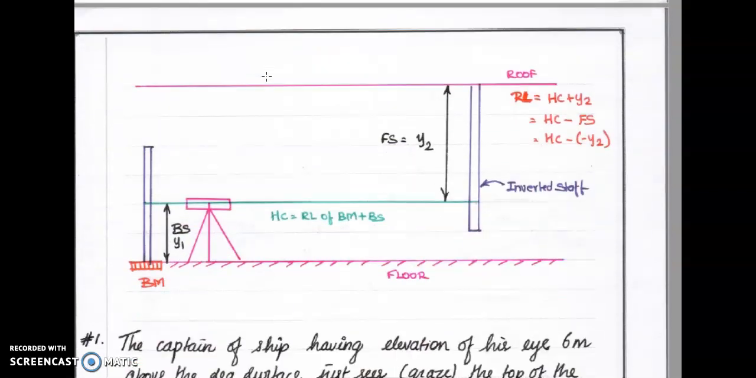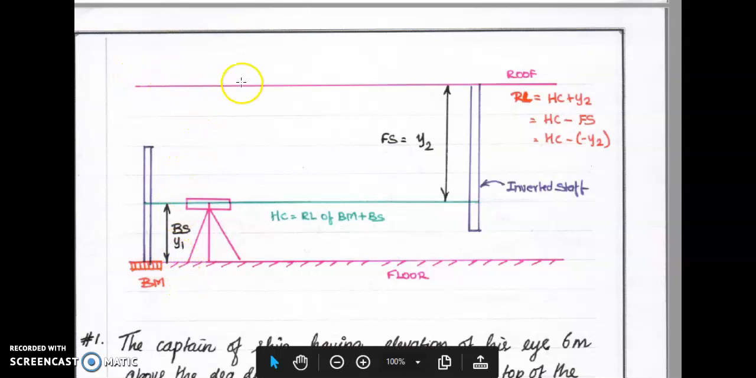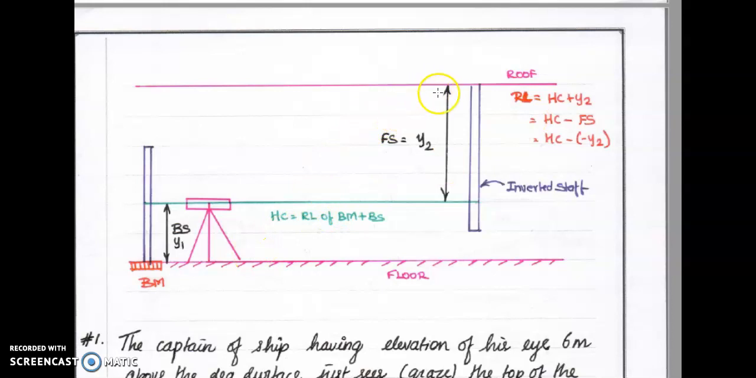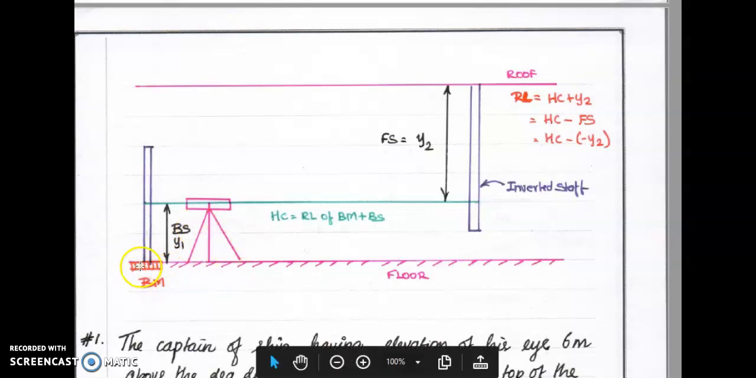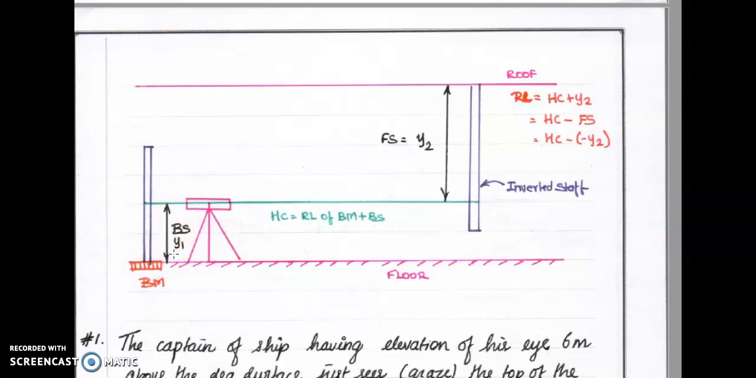Next, please come here. This is the roof level of a residential building. How to get the RL of this roof? With respect to the benchmark, place the instrument, and place the leveling staff over the benchmark. The corresponding first reading is considered as backsight, say y1. Now we can get the RL of this line of sight: the benchmark RL plus backsight gives the RL of the height of collimation.